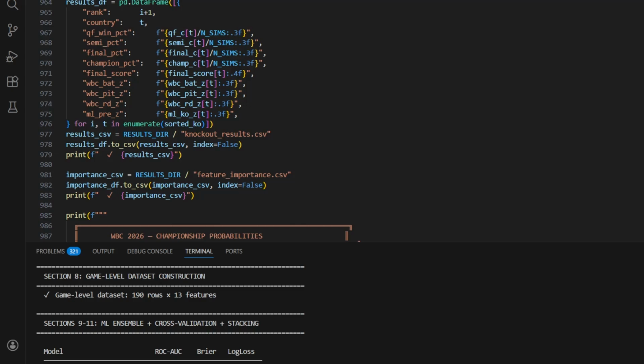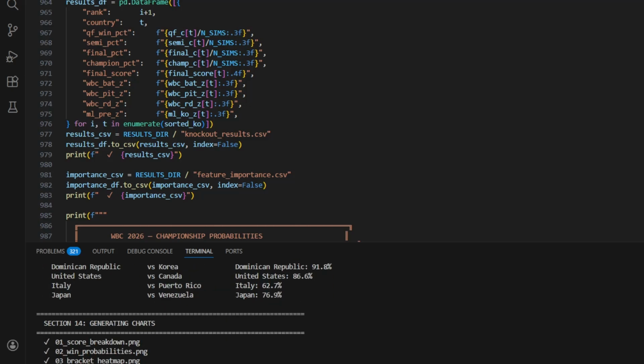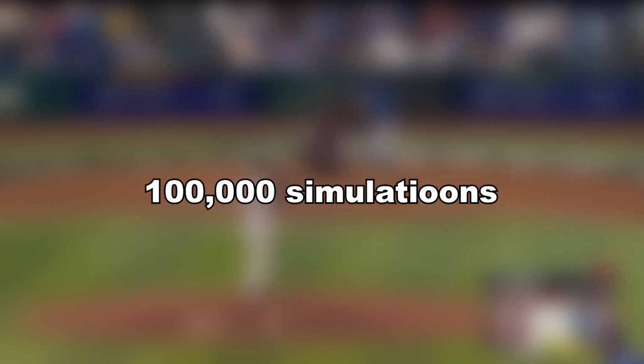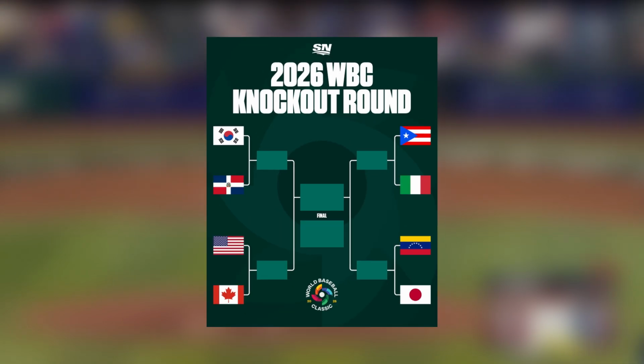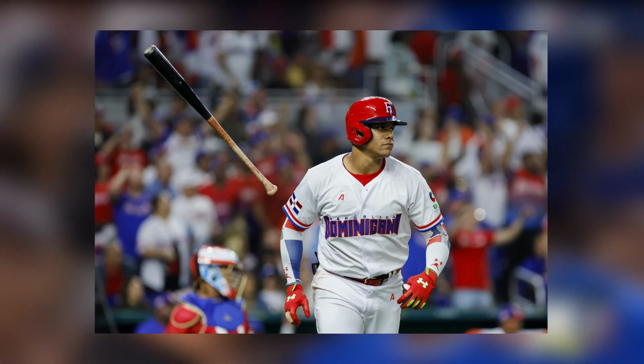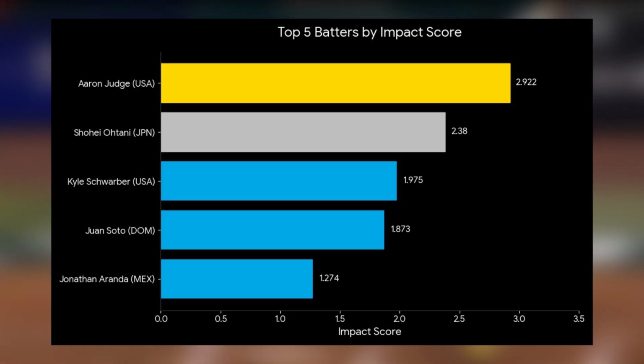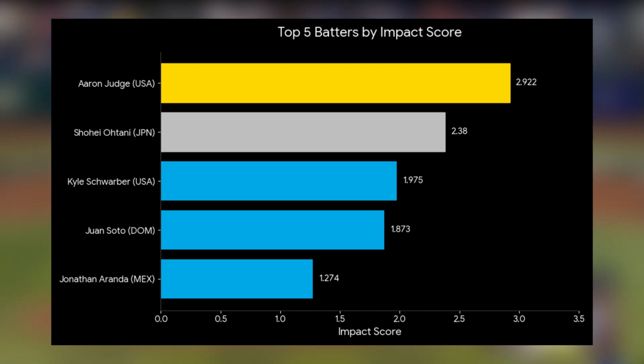Human logic is biased. We like the big names, but the math doesn't have a favorite team. I ran 100,000 simulations of the WBC knockout stage, and according to the data, Team USA is in serious trouble. We didn't just look at batting average. We analyzed every StatCast metric, every pitch angle, and every player's impact score.